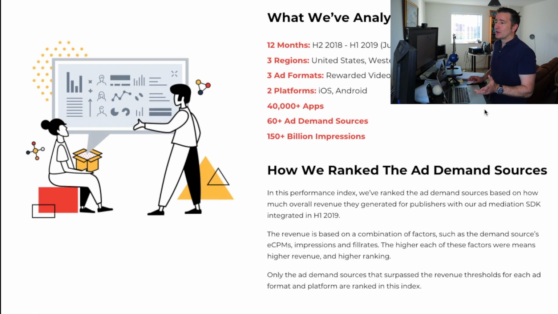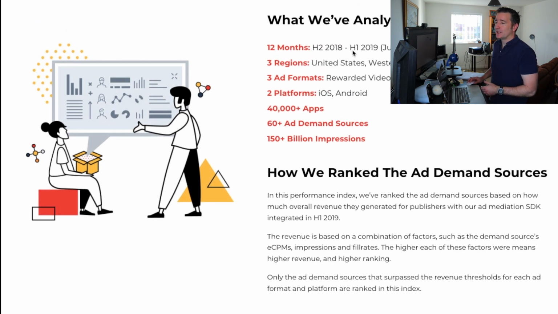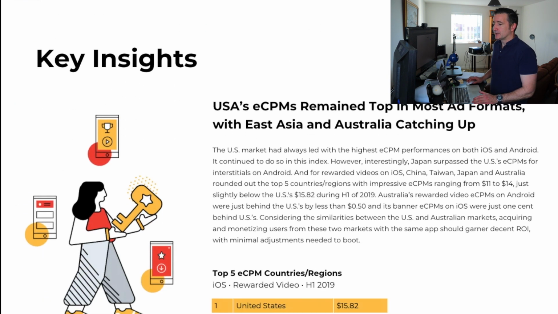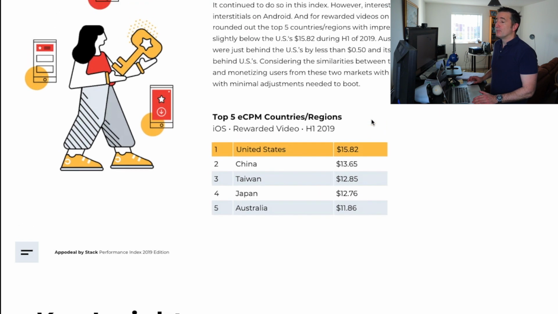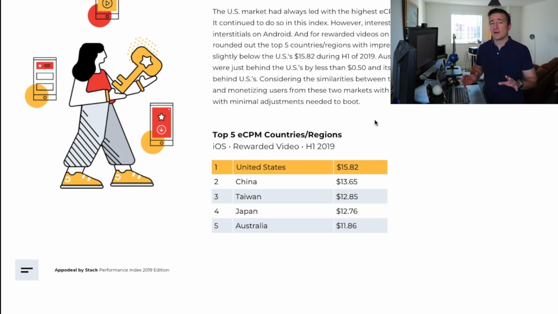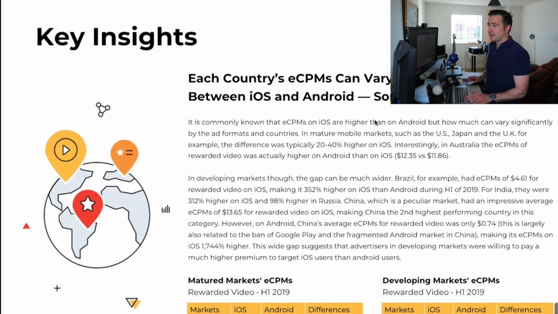They looked at the last 12 months, basically from H2 2018 to H1 2019, which is basically July to June of last year. And let's have a look here. The United States has the top eCPM, but basically we're looking at rewarded videos. Now if you do just banner ads, your eCPM or your RPM is going to be a lot lower than that. So let's just go through here, key insights.